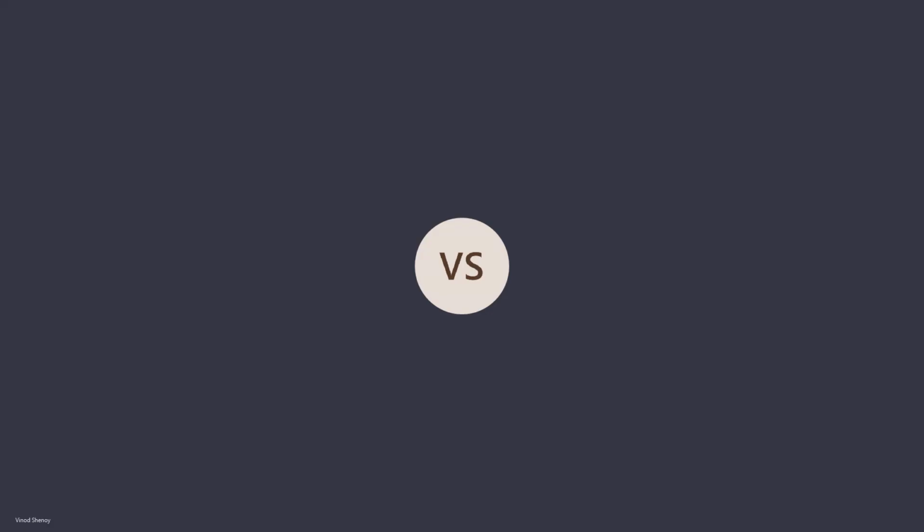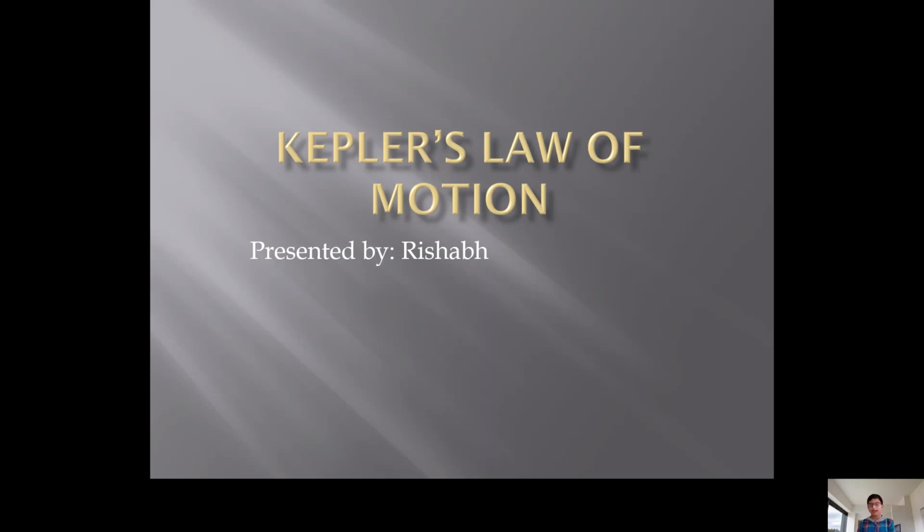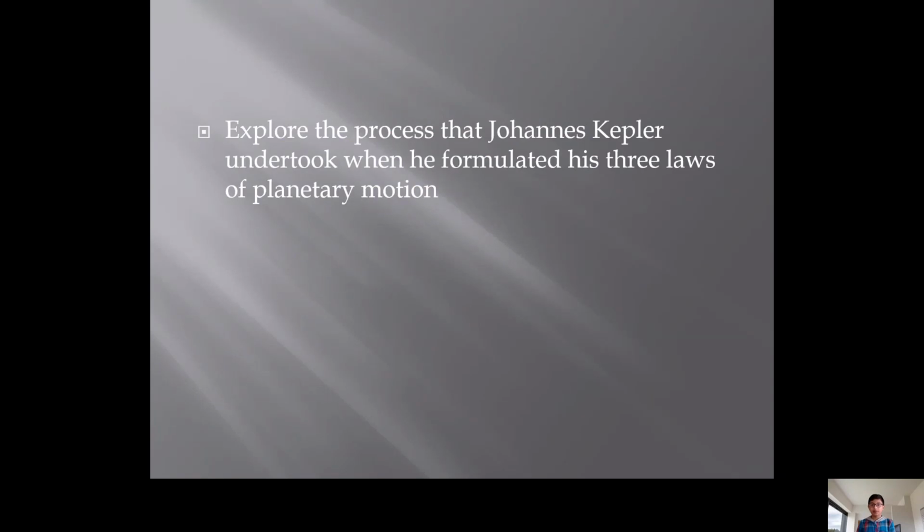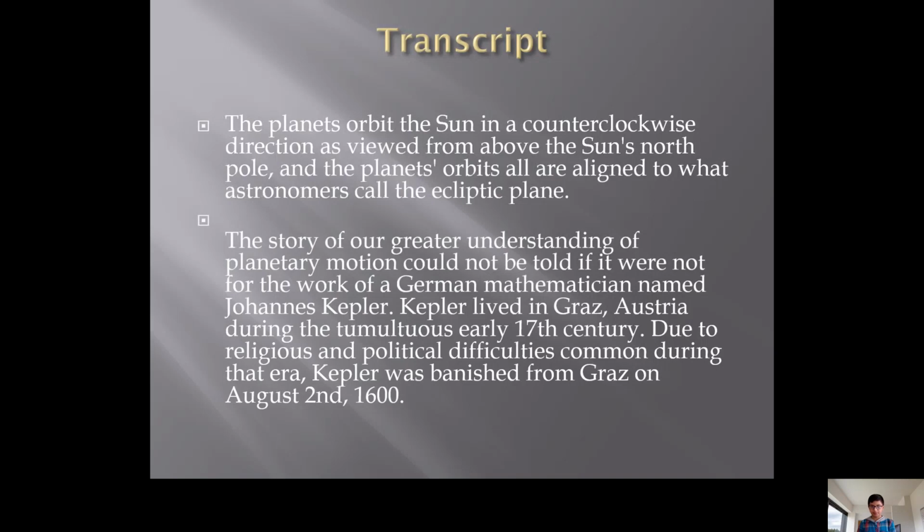And today I'm going to explain Kepler's laws of motion and how he made them. To explore the progress Johann Kepler undertook, he formulated his three laws of planetary motion. First is the orbit. The planets orbit the Sun in the counterclockwise direction as viewed from above the Sun's north